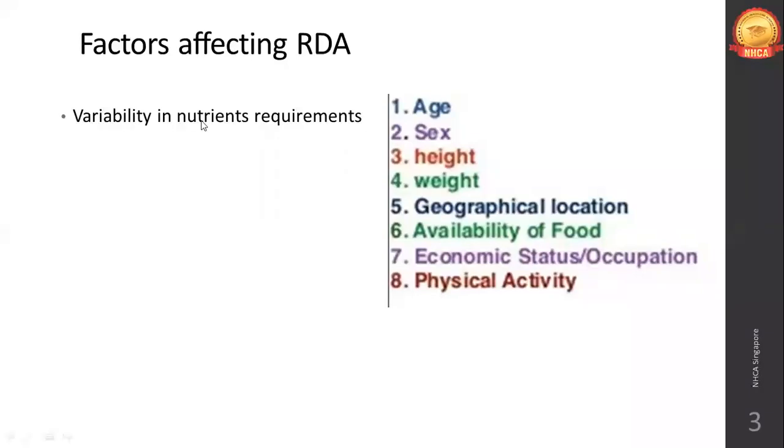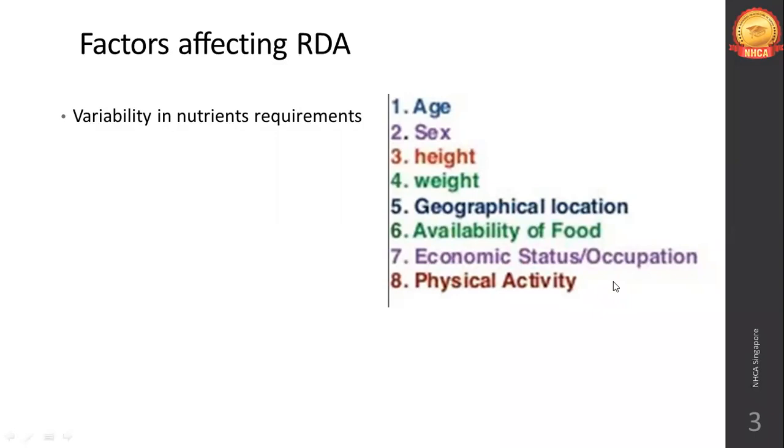That is why, if you have seen, RDA will cover 97 to 98% of the entire surface area in the previous graph.